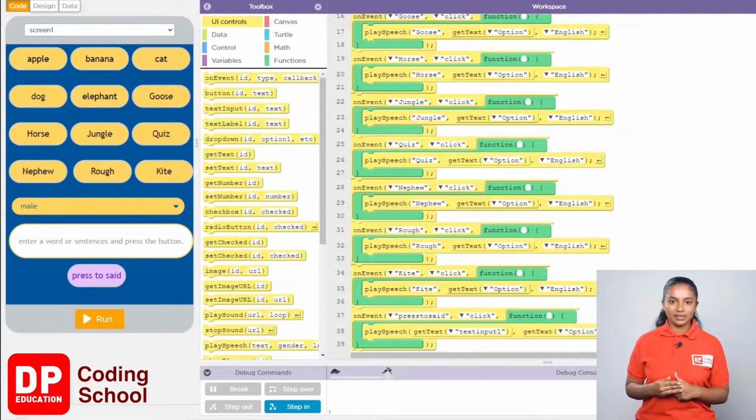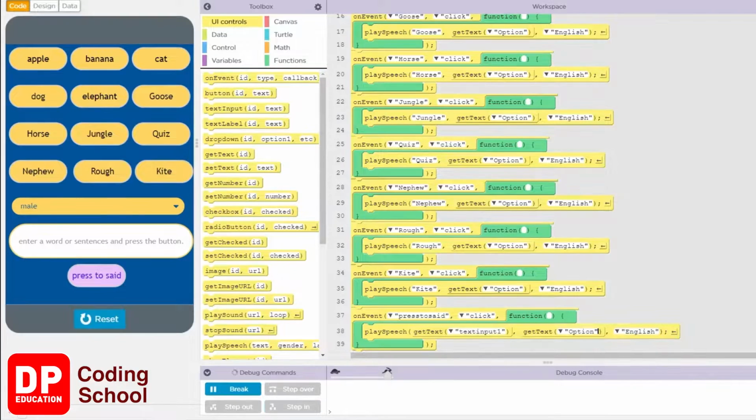Now click the run button. Click each of these buttons and see if they are pronounced correctly. Apple, banana, cat, dog, elephant, goose, horse, jungle, quiz, nephew, rough, kite.